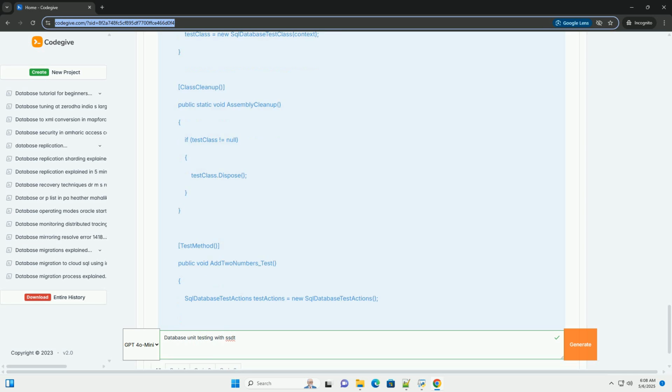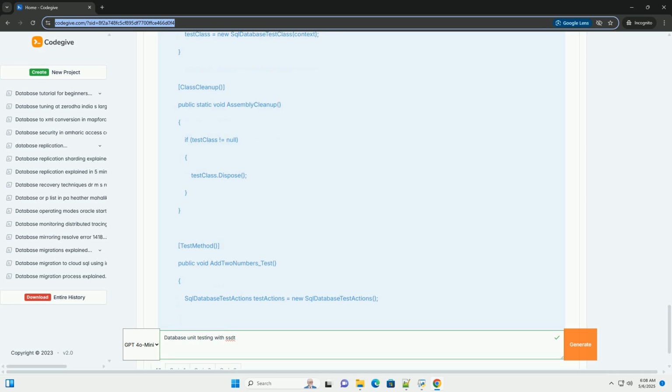Execution not expected condition, verifies that a specified trigger, function, or stored procedure does not get called when the test runs. Execution time condition, verifies that a stored procedure or function executes within a certain time limit. Inconclusive condition, marks a test as inconclusive, useful for tests that are not yet fully implemented.